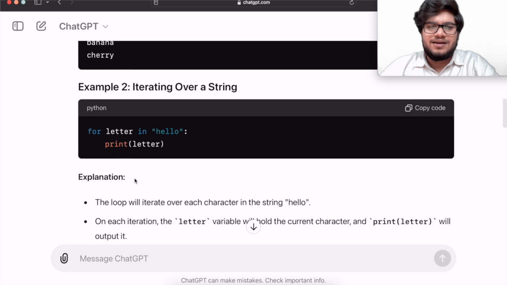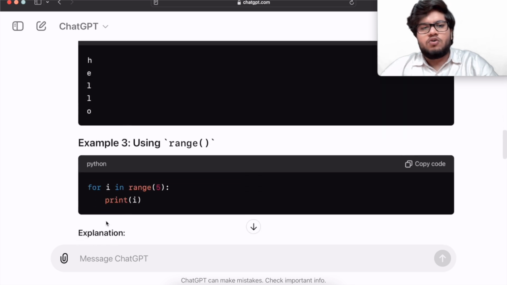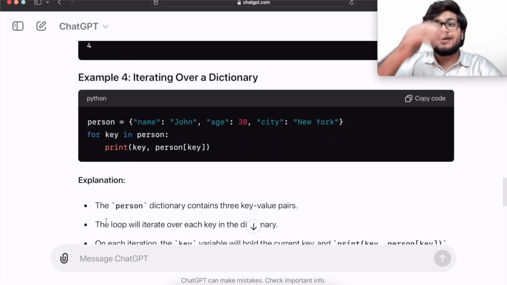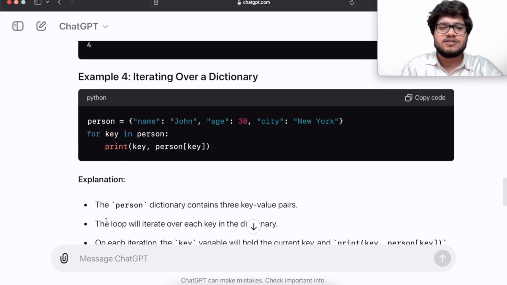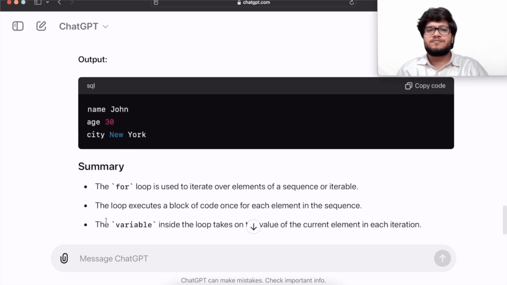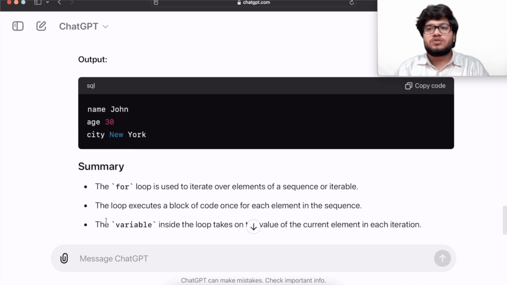Now in another example, like iterating over a string, in hello all the letters will be printed, H E L L O. Now you can also use it in range. It has given you multiple examples, iterating over a dictionary, and many use cases. So using ChatGPT, you could also learn programming and coding. We also have a special dedicated section towards using AI at work and making website and app development or mobile development using ChatGPT. If you don't know how to develop a website, you could just build your website using ChatGPT.